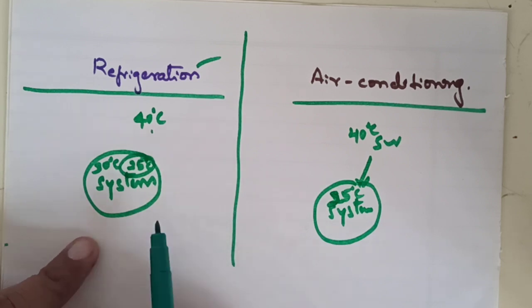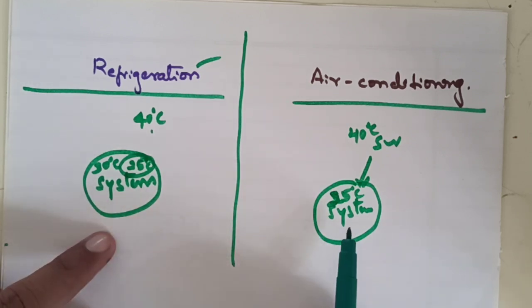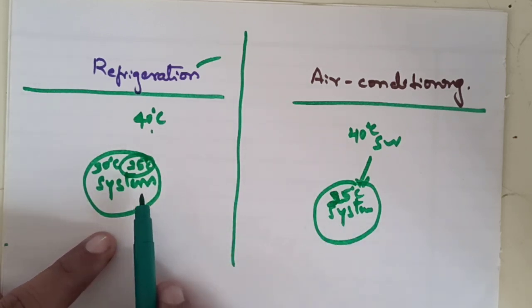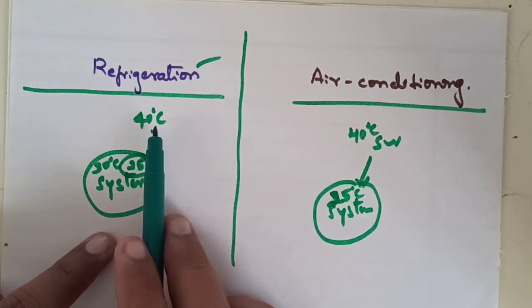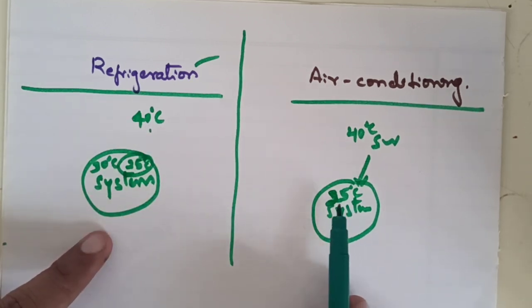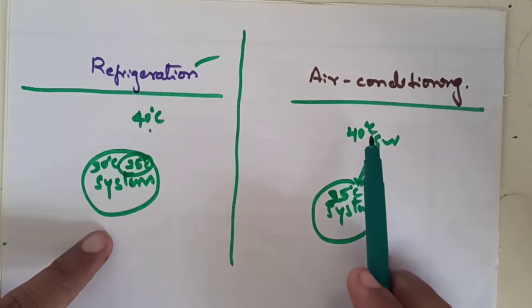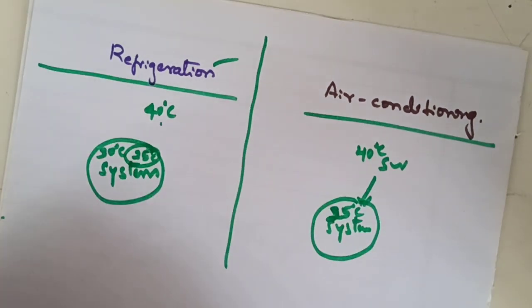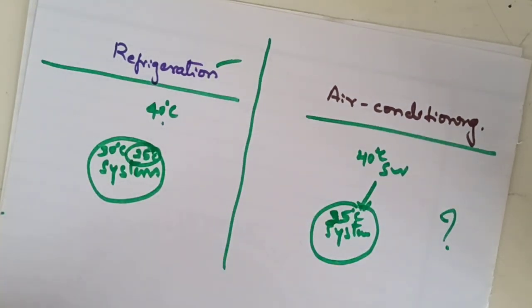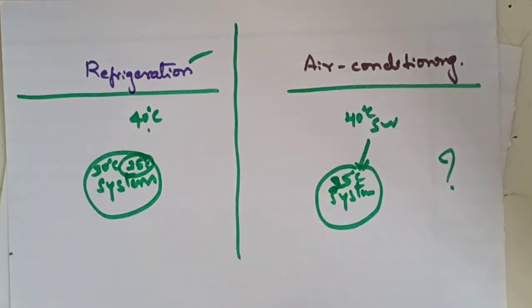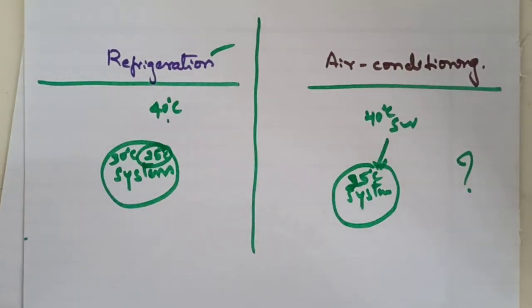Then by the definition it represents that both are the same. This is also reducing the temperature and maintaining below the surrounding temperature. This is also reducing the temperature of the system and maintaining that below the surrounding. Then what is the difference? Exactly the difference between these two cycles is, and now the answer is for this question.